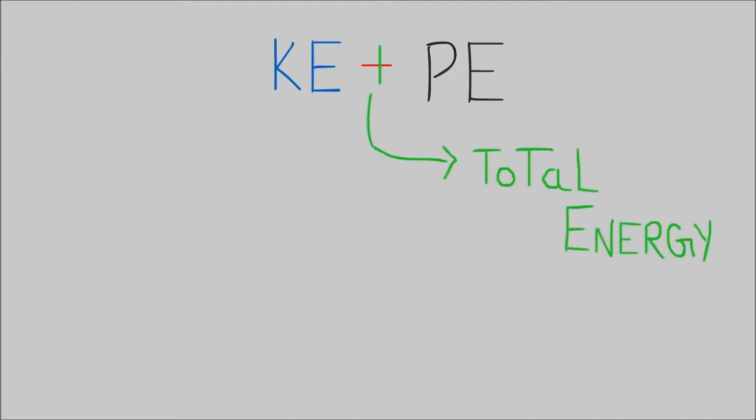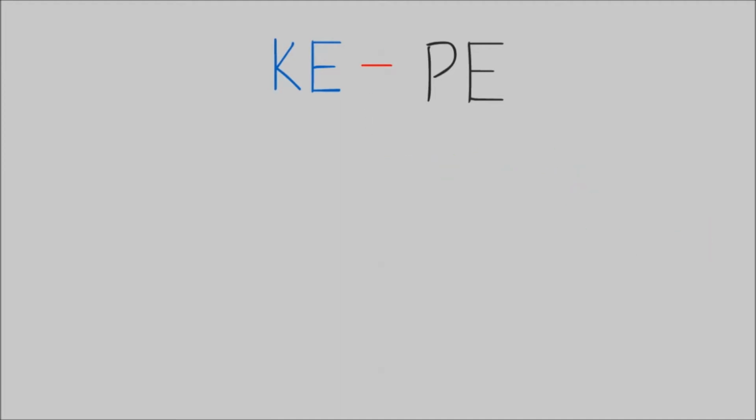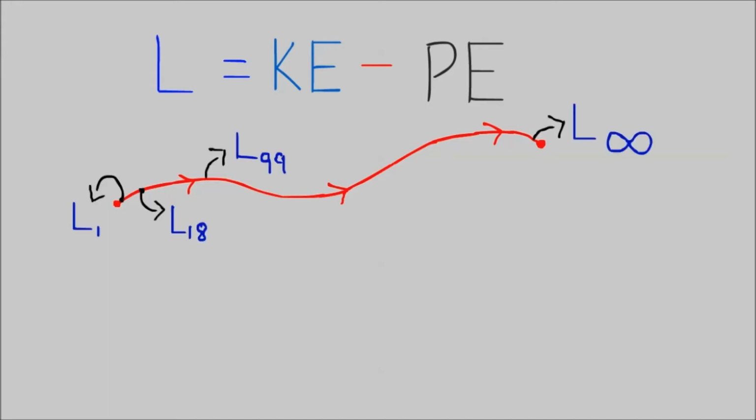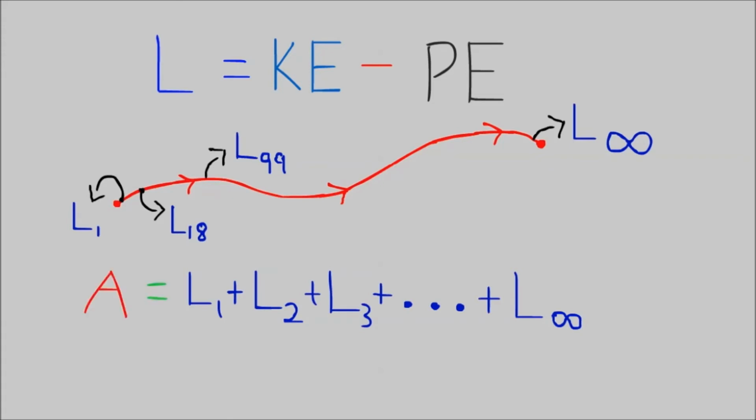Before I tell you what action is, let me write down a bizarre looking quantity. Kinetic energy minus potential energy. If there was a plus there, it would be the total energy, but no, it is a minus. Now this quantity here is called the Lagrangian, denoted by the letter L. When a body is traveling from one point to another, we calculate the Lagrangian at every instant of time. Once we do that, we sum that up, and that sum is called action.